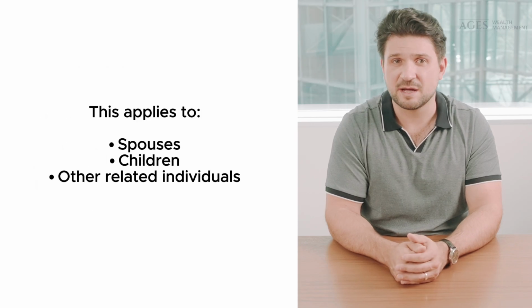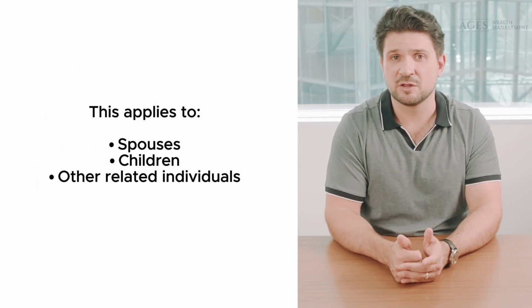This applies to spouses, children, and other related individuals. There are exceptions, but they're complex and it's worth discussing in depth with your accountant. Bottom line, if you're paying dividends to family members, get professional tax advice first. The TOSI rules are strict and the penalties for getting it wrong are steep.